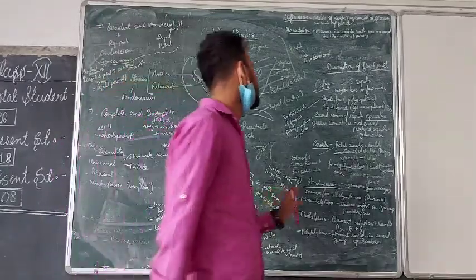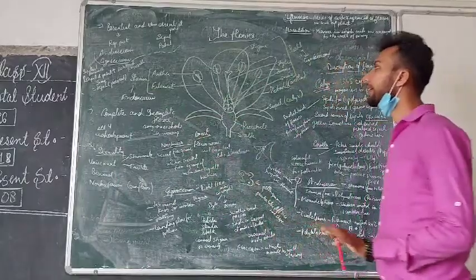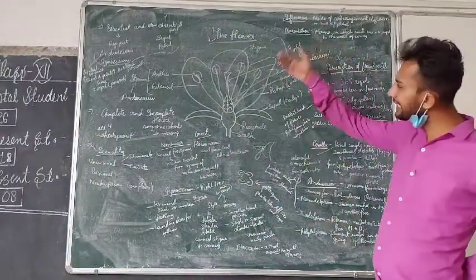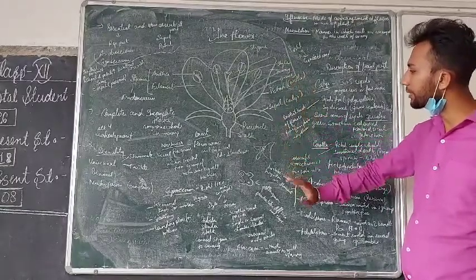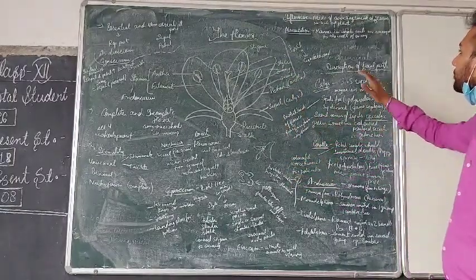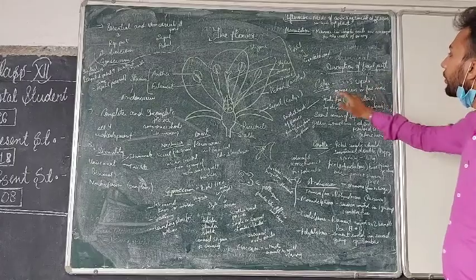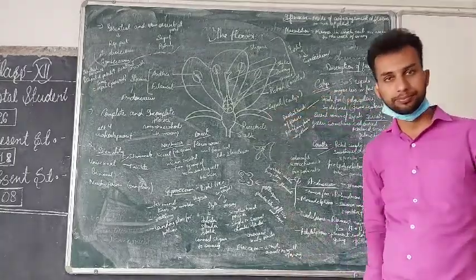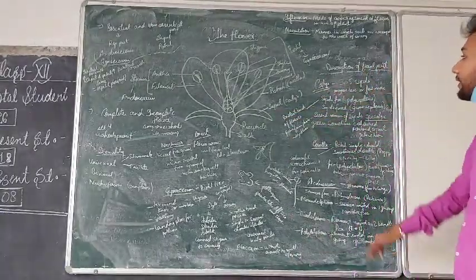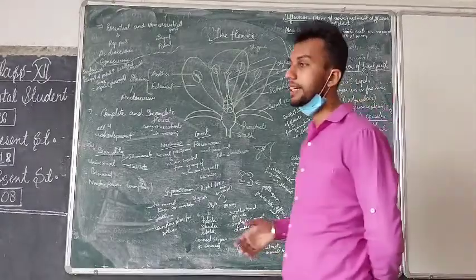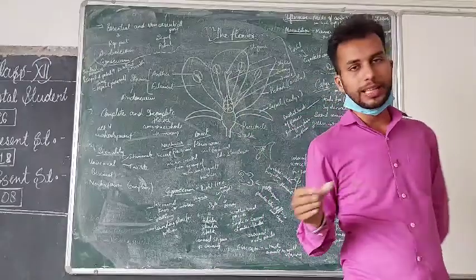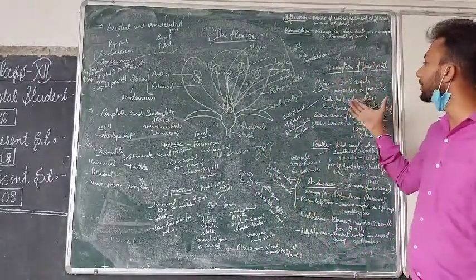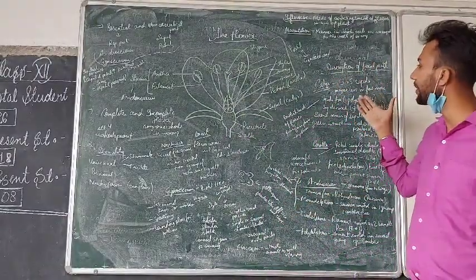Okay. Now we have already studied the general terms. Now we are going to study each and every part of the flower: sepals, petals, androecium, gynoecium. Listen. Description of the floral parts. Now coming to the calyx, meaning sepals. They are generally 3 to 5 in number. They may be fewer or more than that, depending on which flower we are talking about.